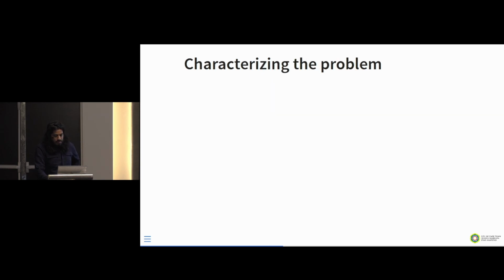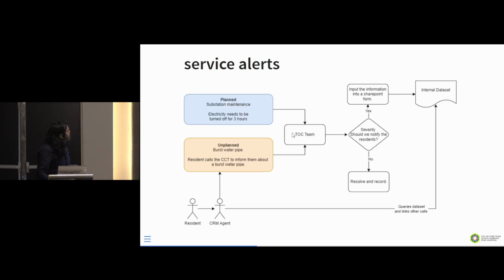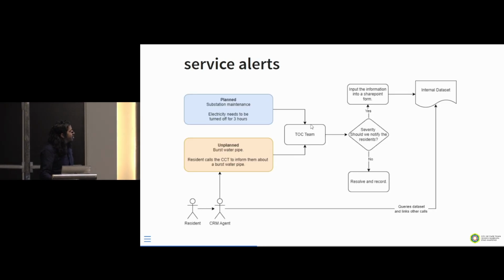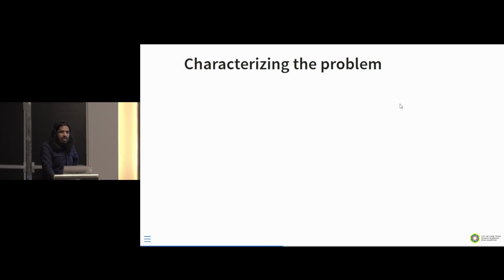As you can see over here, you have your stakeholders that have their own systems. They have their own systems and processes that they work with, and the data sits somewhere over there. Similarly, the data sits somewhere over here. So for us, the key thing for a data science team is characterizing the problem.